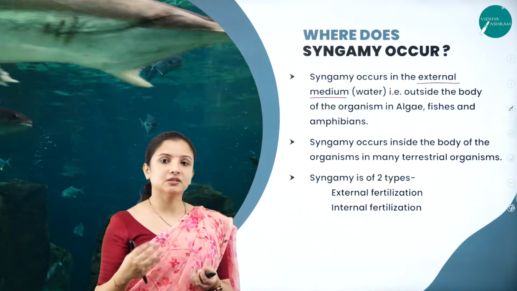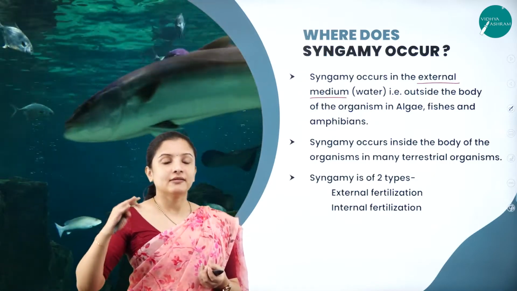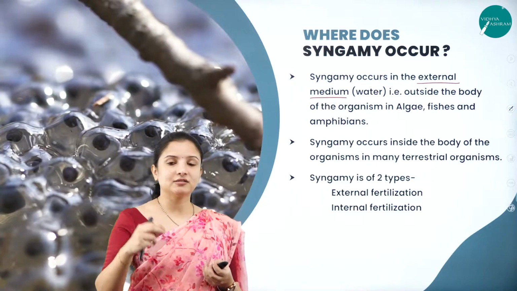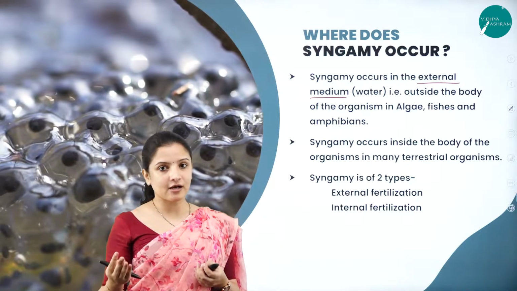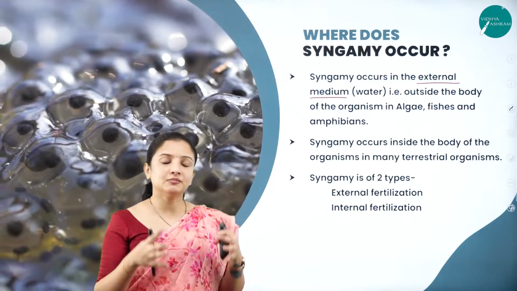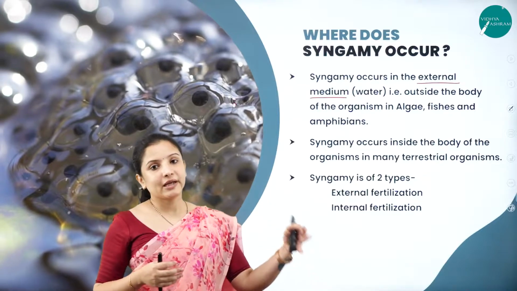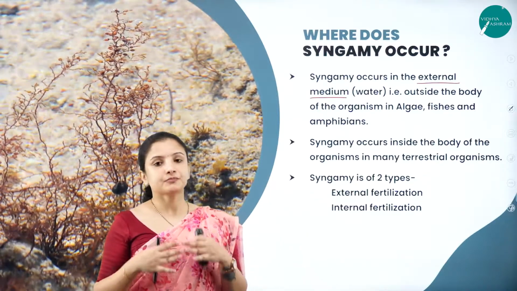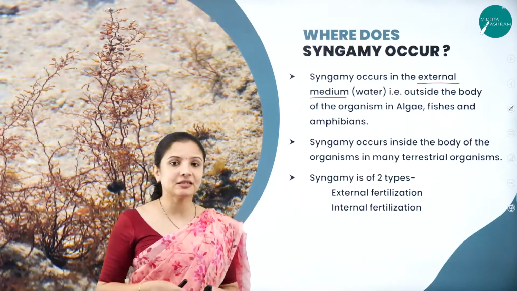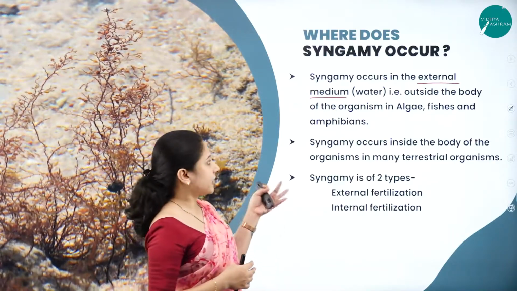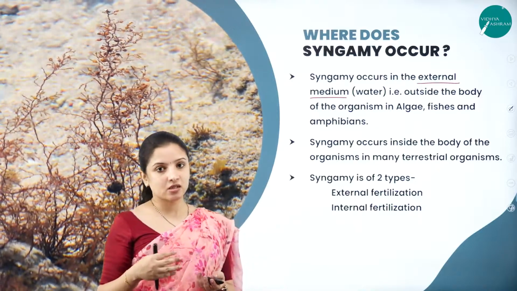Sometimes some organisms lay their eggs outside, and in those eggs the fertilization occurs and then develops into young ones. In some organisms, fertilization occurs inside the mother itself, wherein the male gamete fuses with the female gamete to produce the newborn or the baby inside the mother's womb itself. Therefore, syngamy can occur in either an external or an internal medium.